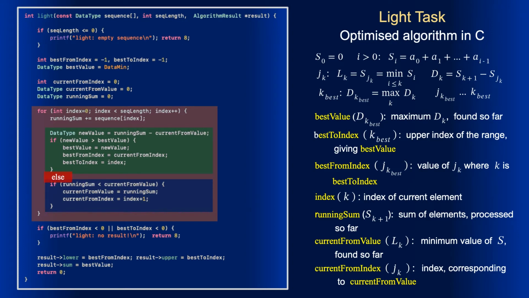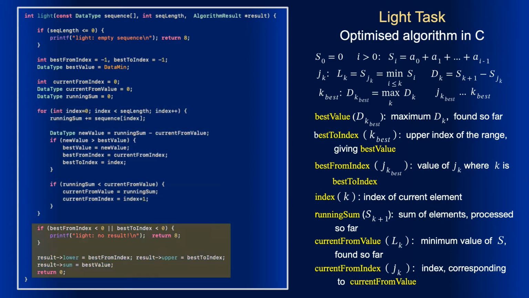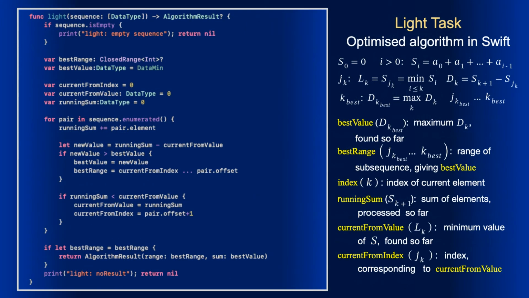But firstly, this is just a feeling that needs to be proven. Secondly, this increases the code, so I can hardly fit it into a page. Thirdly, it practically doesn't save the time, if it saves at all. So I'll better keep the code unchanged. The end of the function is practically the same as for the dumb algorithm, as this is the permutation of the optimized algorithm. Here we use best range instead of two indices and enumerated for the sequence, making both element and its index available. But we don't have the inner loop, so we don't use array slices.